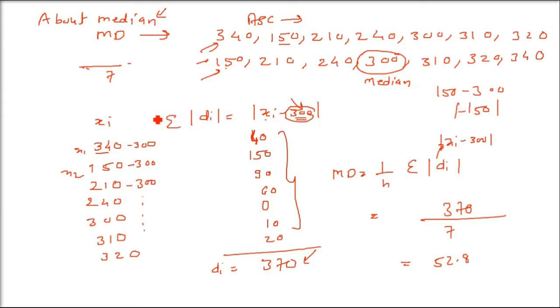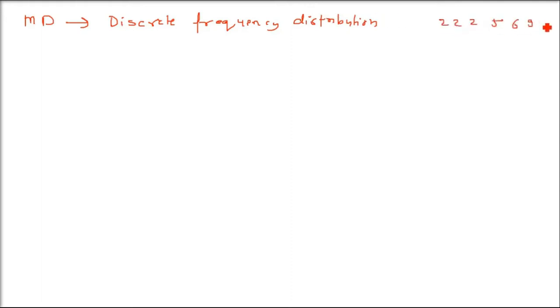But what about when you are given a discrete frequency distribution? That is, you have to find the mean deviation of a discrete frequency distribution. Now you don't have random data. Every value, how many times it has come, the frequency will be given. I'll give a very small example: 2, 2, 2, 5, 6, 9, 9. This is our distribution. The 2 is coming 3 times, 9 is coming 2 times, 5 is coming 1 time, 6 is coming 1 time.